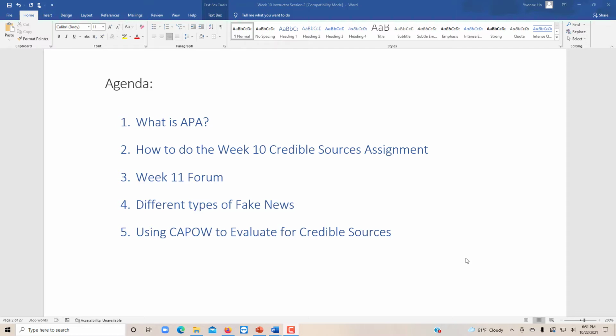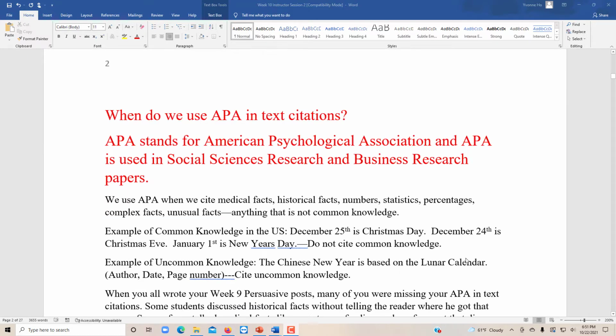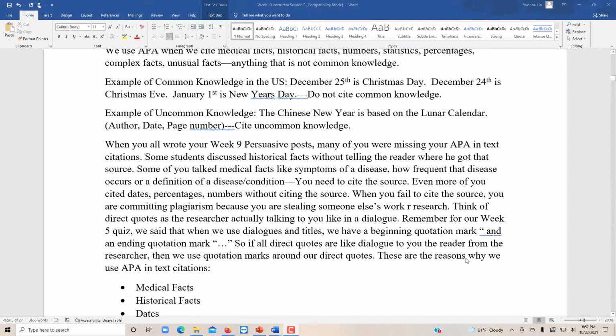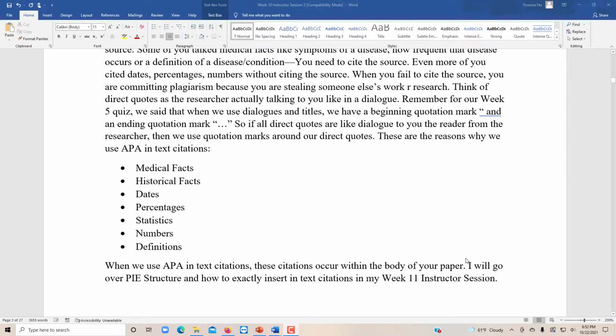And so the first part of my lecture, I'm going to talk about what is APA and what APA is used for. And it's used when you cite uncommon knowledge. Common knowledge does not need to be cited. And then I'm going to give examples of how APA is used for medical facts, historical facts, dates, percentages, statistics, numbers, and definitions. I'm going to go over all of these examples from previous students.